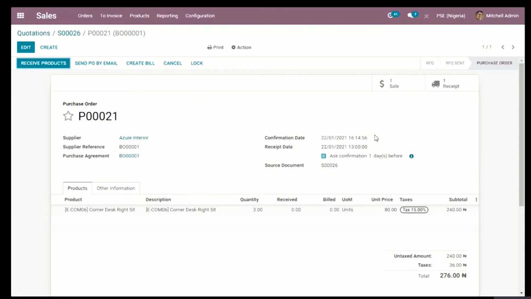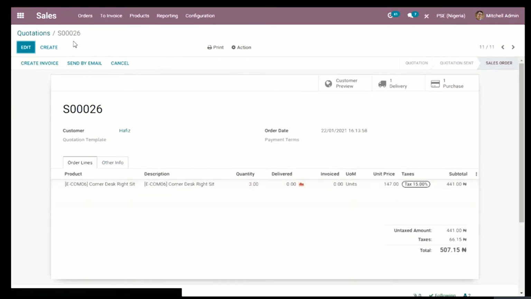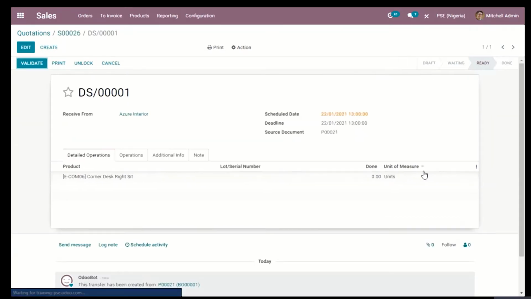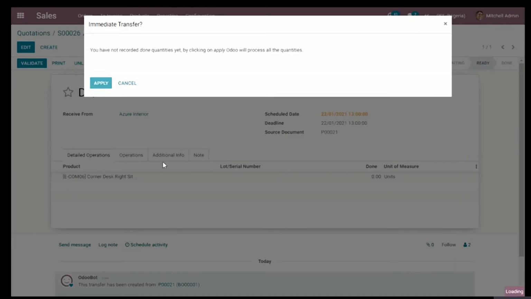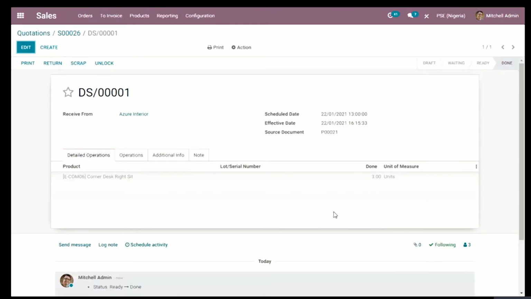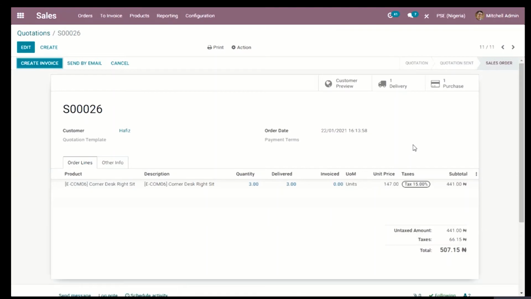Now that we are aware that this product is ready for us, we can go back to the sales order that we created. I will notice that Odoo has created another tab that shows delivery, meaning that we are expecting our vendor to deliver to our customer. So we can go ahead to validate the delivery to our customer. And once validation is done, Odoo will automatically assume that our vendor has delivered the item to our customer.